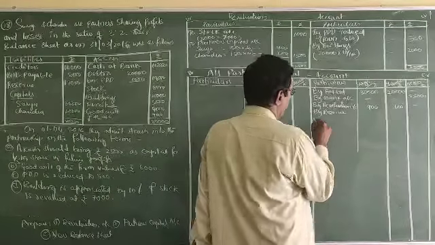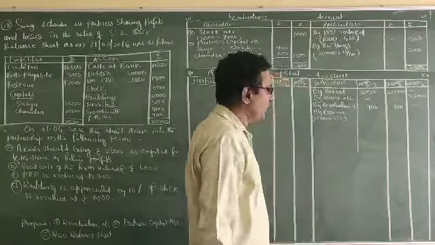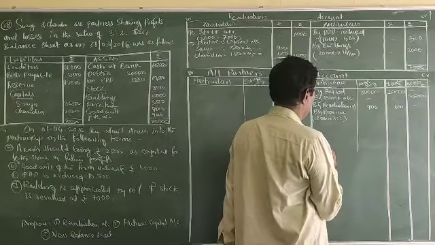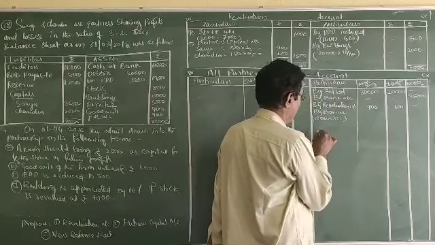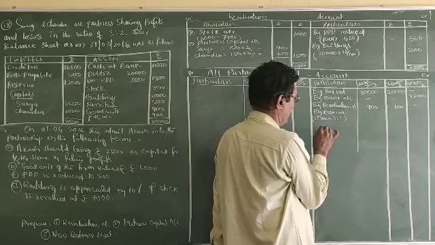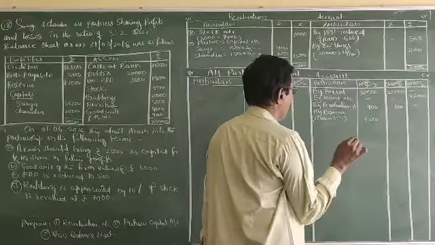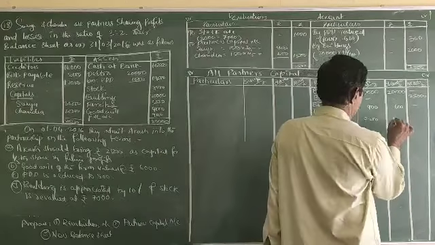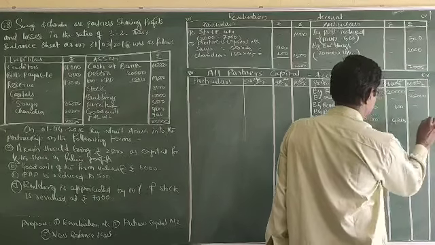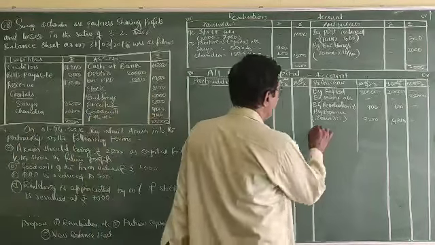that is 12,000 in 3:2, 3 by 5, 2 by 5 to the old partners, that is 7,200 and 4,800.